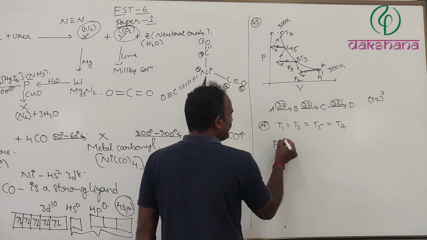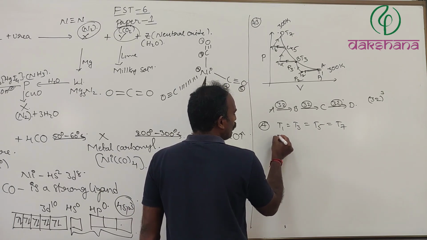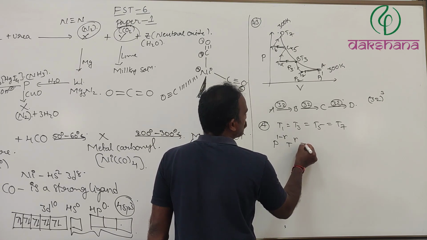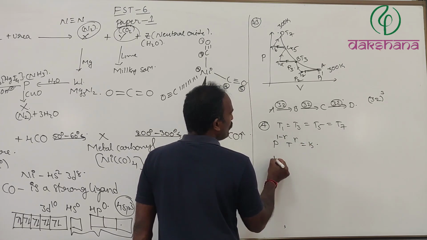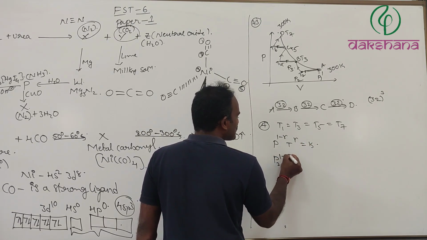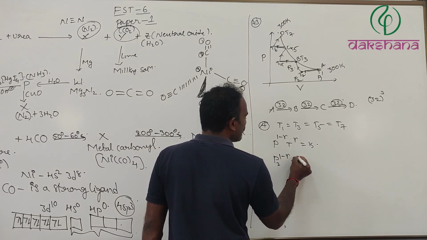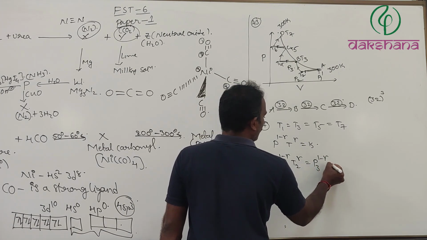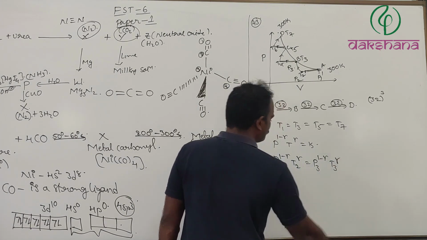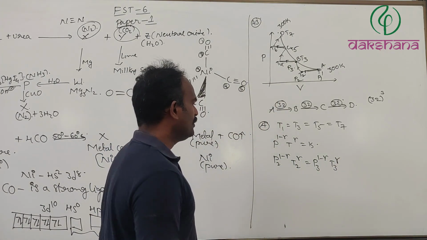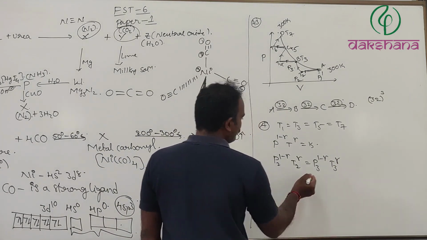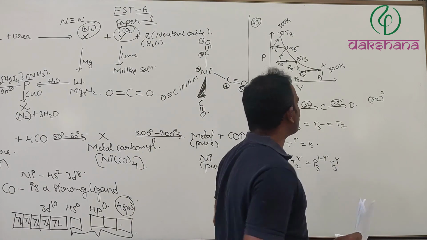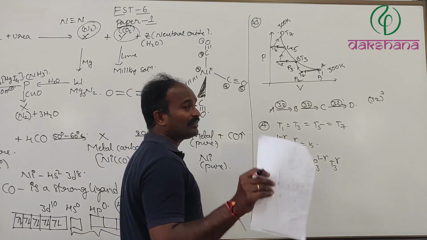Now as we know, P to the power 1 minus gamma times T to the power gamma is equal to a constant. So P2 to the power 1 minus gamma times T2 to the power gamma equals P3 to the power 1 minus gamma times T3 to the power gamma. From P2 to P3, the pressure is increased 32 times.